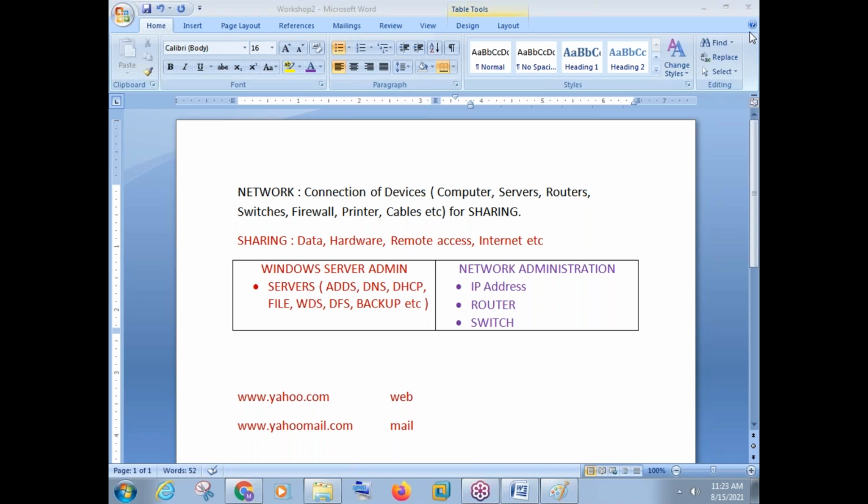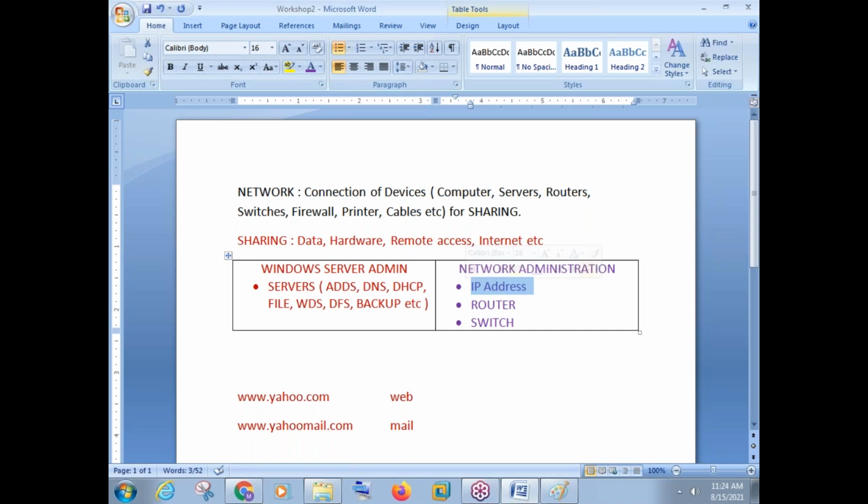Virtualization is very famous. Linux administration is very famous. If you want to become any administrator, one of the main topics that every administrator should know is IP addressing. So where exactly are we learning about IP addressing? See, IP addressing we use in every course, whether it is security, cloud, virtualization, Linux, ethical hacking, database, whatever courses you're learning.